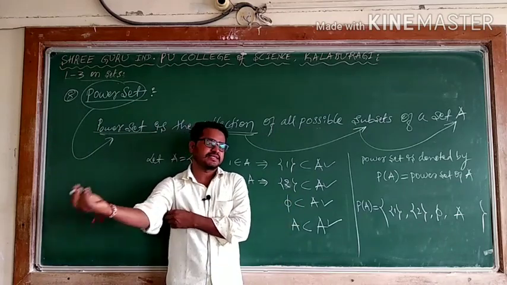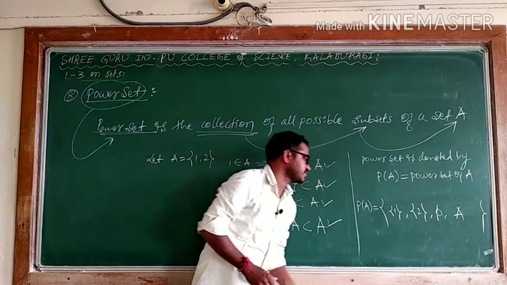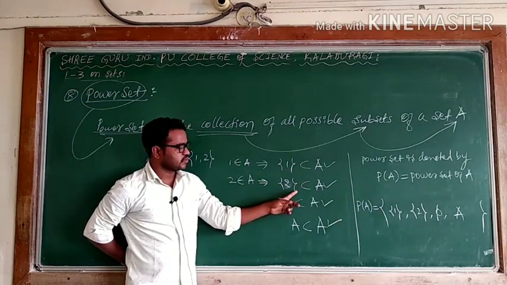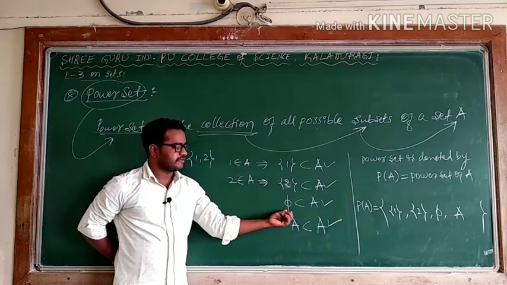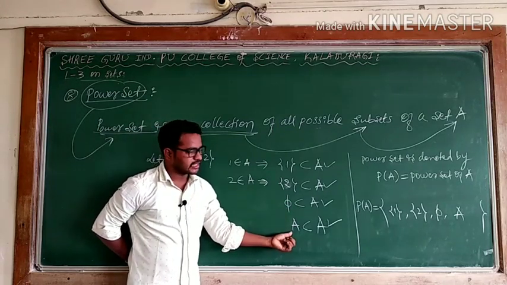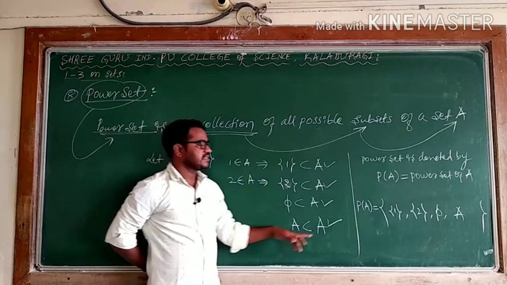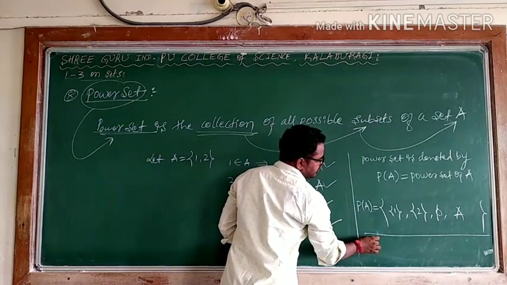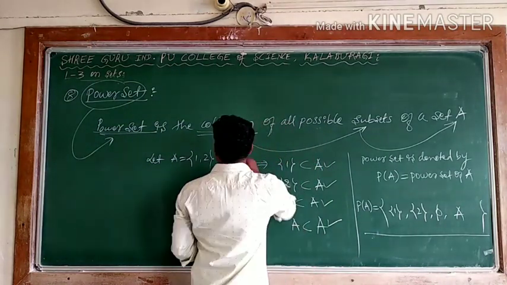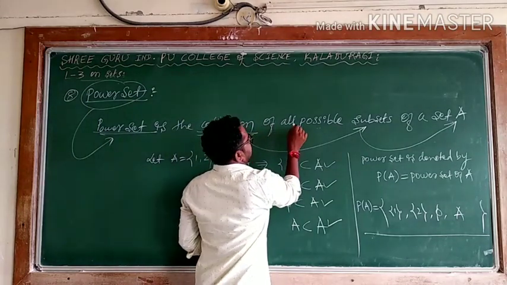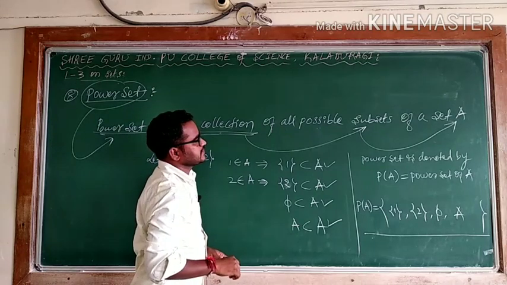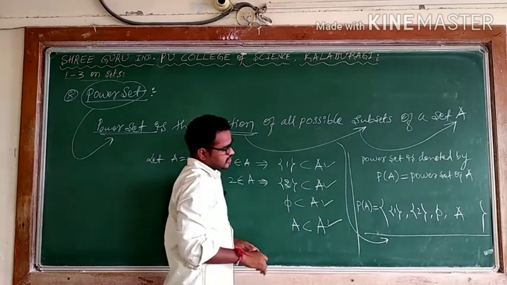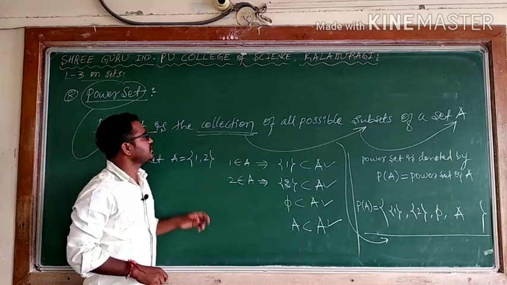In P of A, every element is a subset of the set A. {1} is a subset of A, {2} is a subset written in flower brackets, the empty set is a subset of A, and the set itself is a subset of A. So the power set is a collection of all possible subsets of the given set.